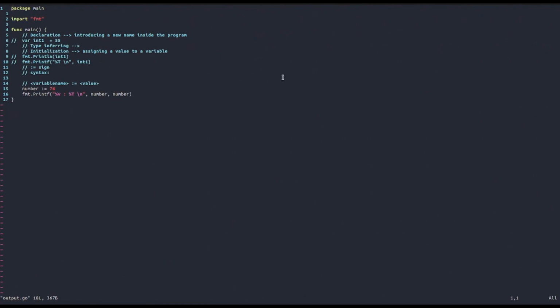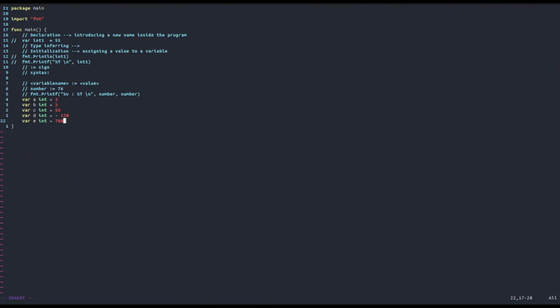Another thing that we should cover is how to declare more than one variable on the same line, because often you want to declare many variables, but you do not want to use many lines of code. It can save lines of code, and it can also help readability. So first, let's suppose that we want to declare many variables of the same type. For example, a variable a of type integer equal to 1, another variable b of type integer equal to 2, then c equal to 55, then d equal to minus 178, and then e equal to